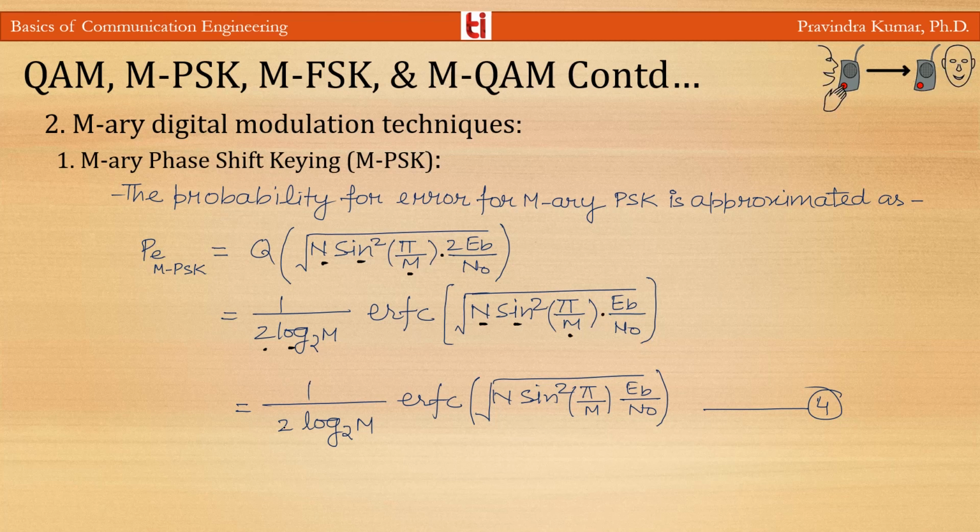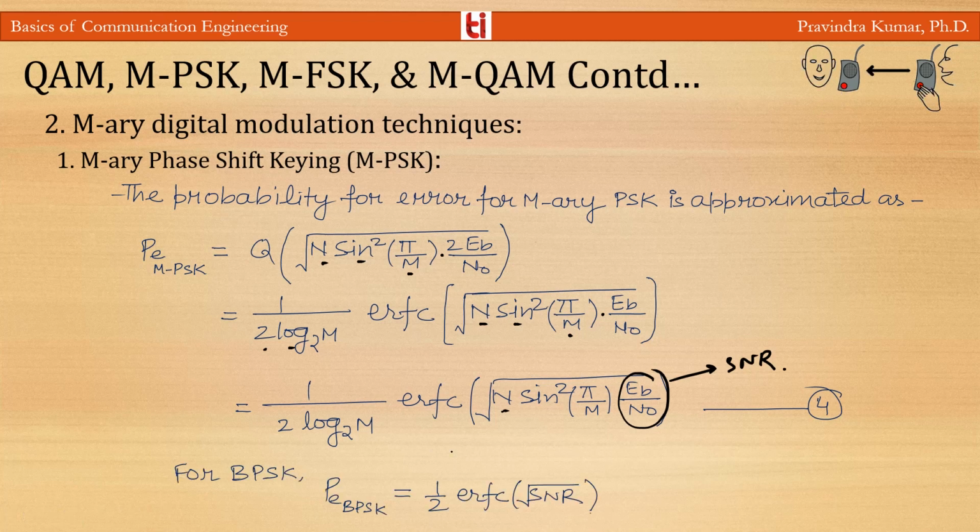Here EB by N naught is basically the SNR. And we have seen that for BPSK the probability of error was 1 by 2 ERFC under root SNR.